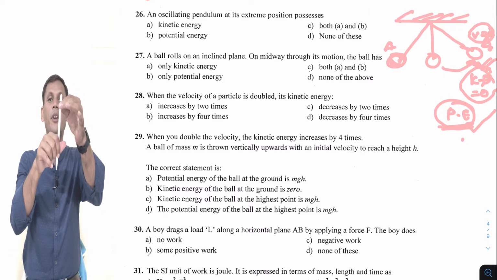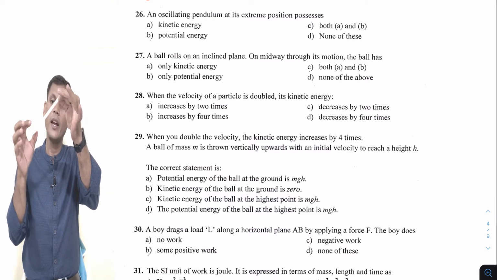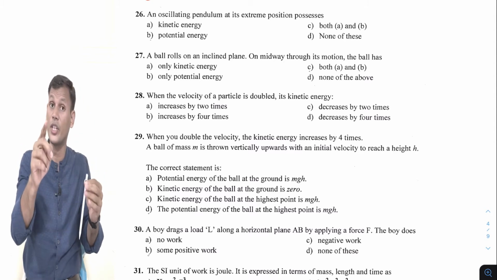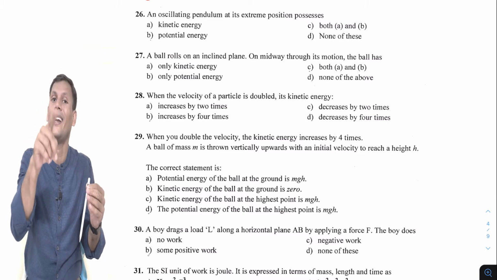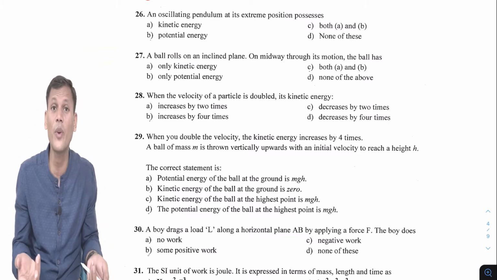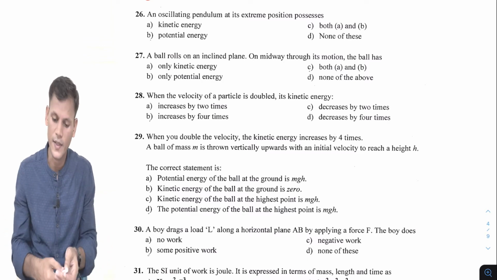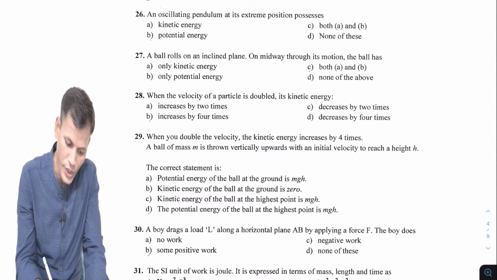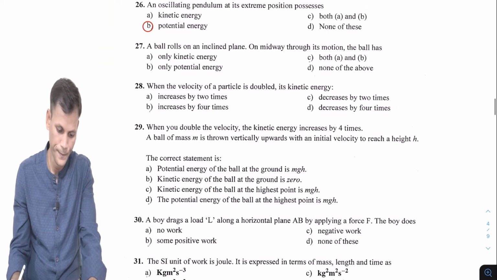Why kinetic energy becomes 0? Because as it moves from mean to extreme, its velocity becomes 0, then it starts to return with a certain velocity. So at extreme, final velocity is 0, and kinetic energy is half mv square, so velocity is 0, so kinetic energy will be 0. So what will be the answer? The answer will be potential energy. Kinetic energy becomes 0, only potential energy remains.